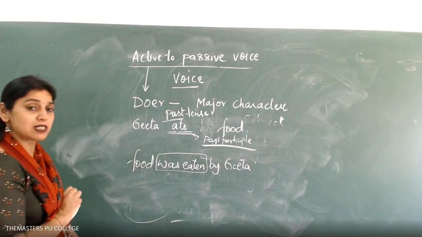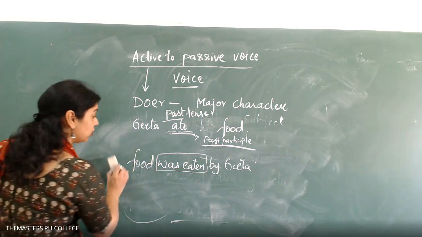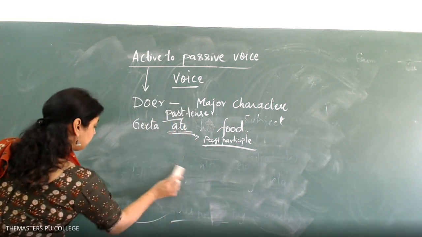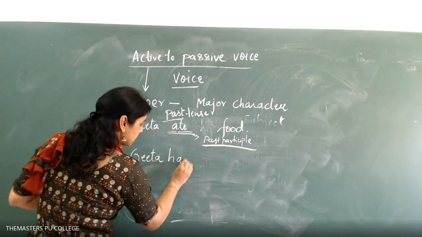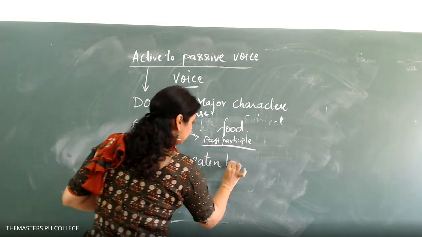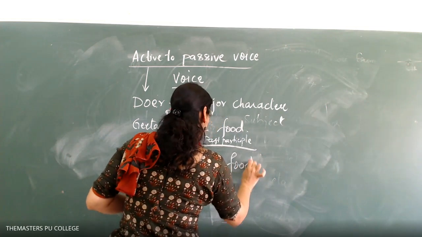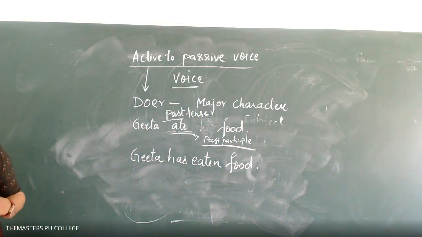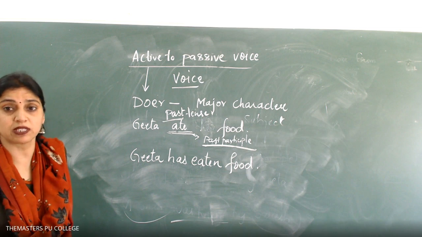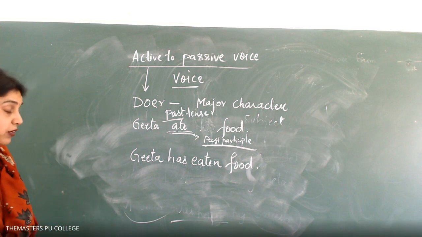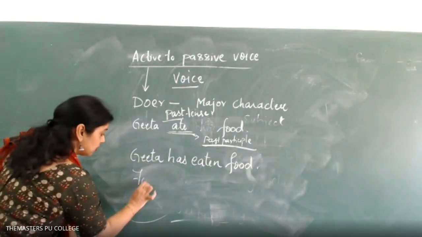Depending on what, how do you understand that it's a present form or past tense? Reading the sentence continuously. Very, very important. Then I'm going for past perfect. Give me an example. Same I do. Geeta has eaten her food. Yes, how will you change? Food is being eaten. Yes, I'm not reading what you're writing. All of you are correct there. Okay, right. Geeta has eaten food. How will you bring? Food?